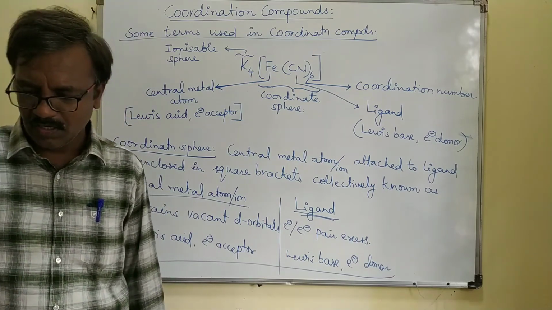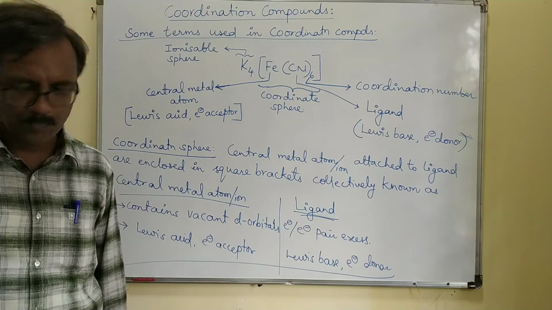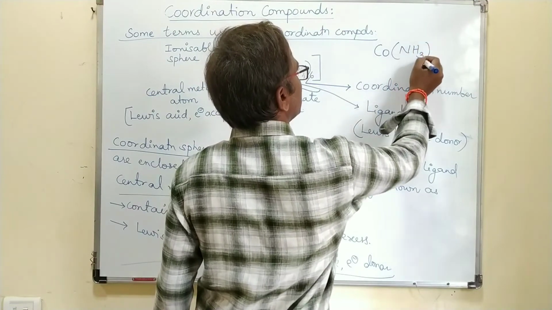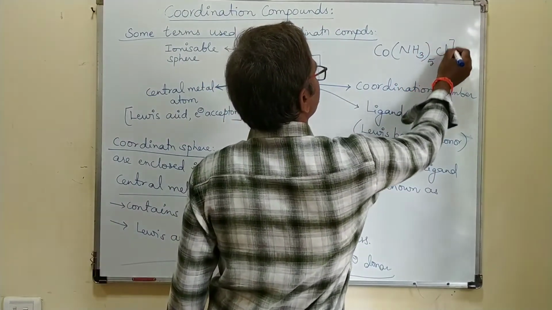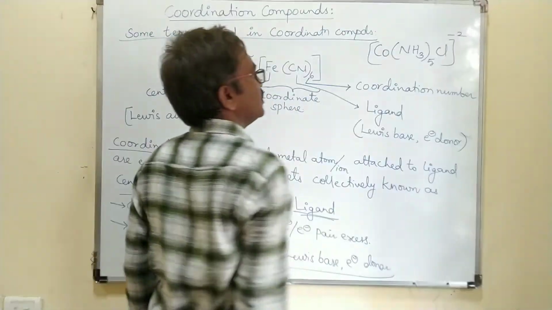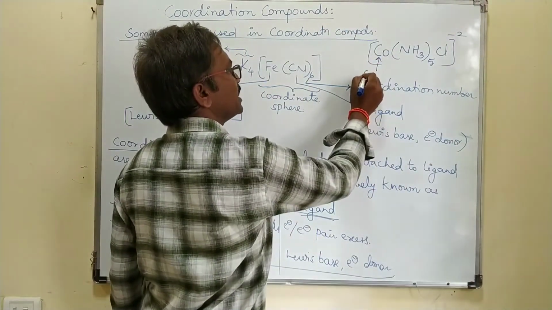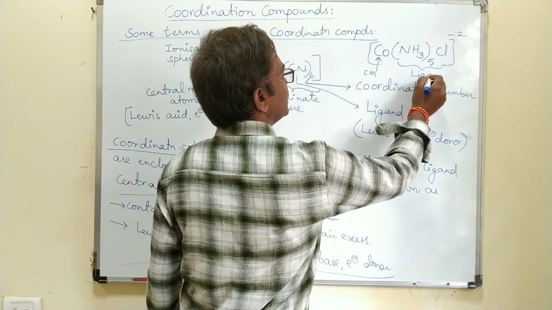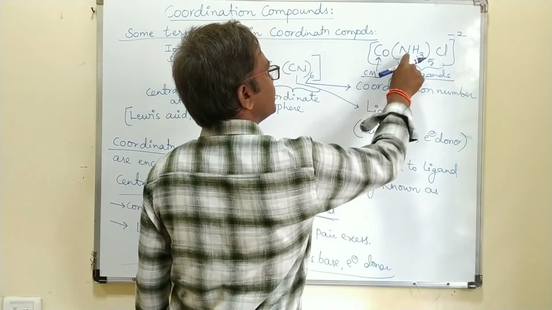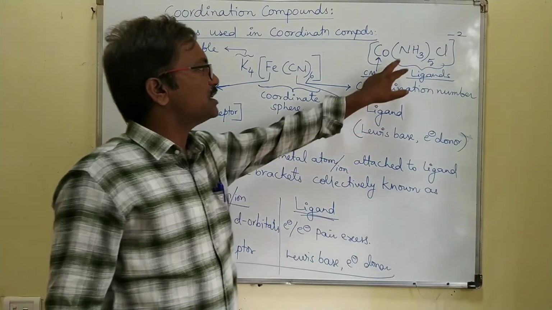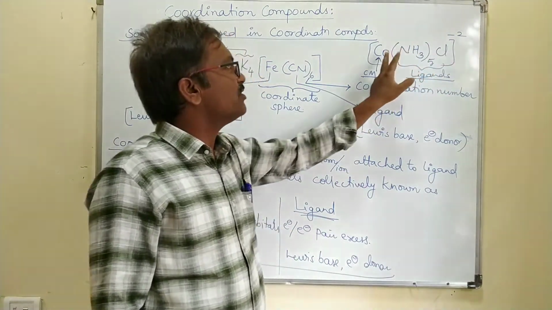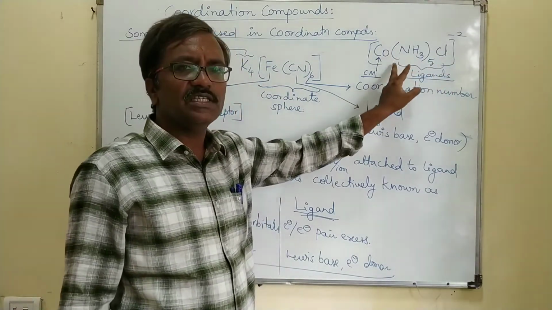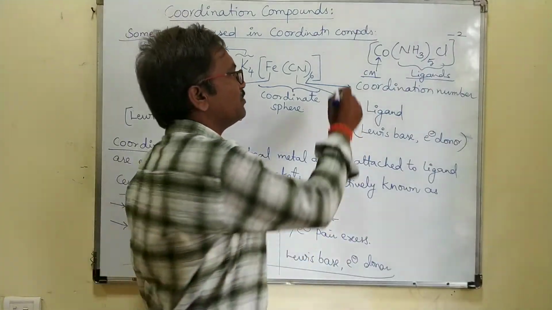Right? You can take one more example, there is no problem. CH3C, right? 5. So which one is the central metal atom? This one is the central metal atom. Which are the ligands? These are the ligands. This one is neutral, this one is negative, that will come in the next class. So how many ligands are surrounded by the central metal atom? These are 5 and chlorine 1. So 6 is the coordination number of this complex.